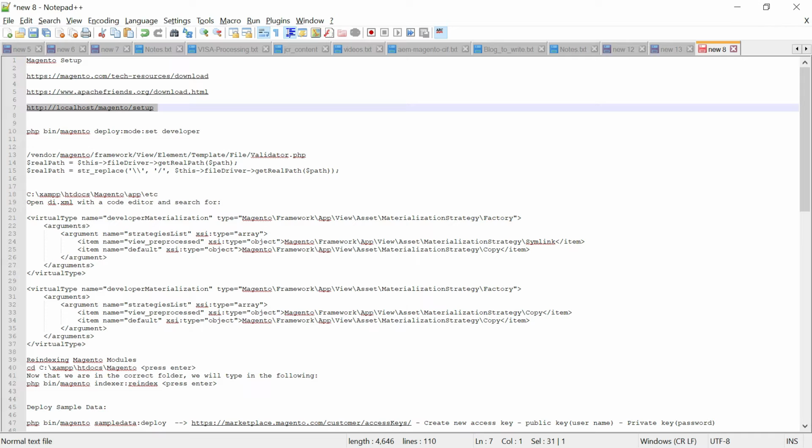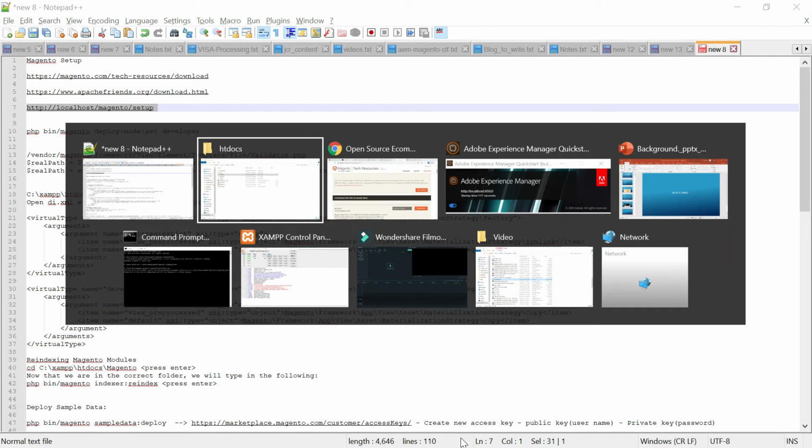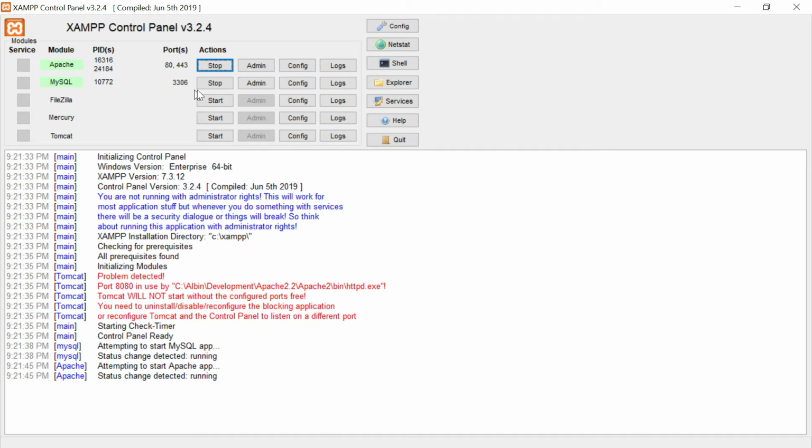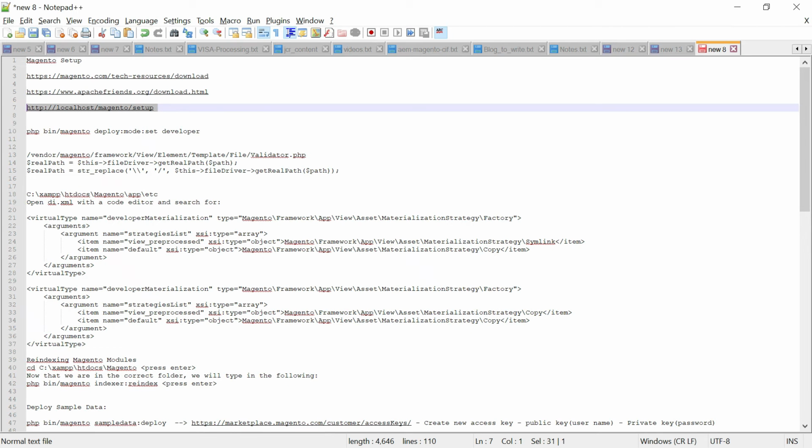Yeah, so after that you need to start the server. Once the server is started, you need to go and do the setup. So yeah, you need to start both MySQL and the Apache server. After that you can do the setup, but my setup is already completed.